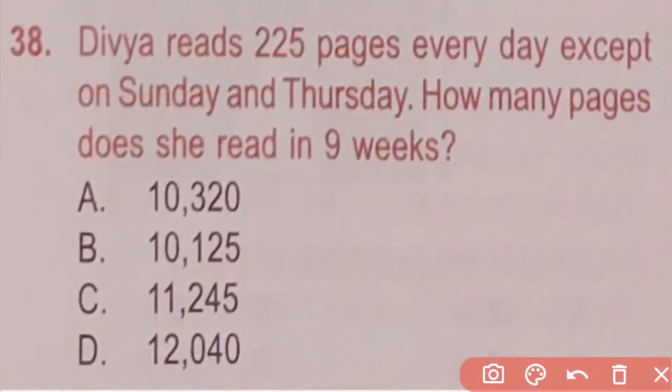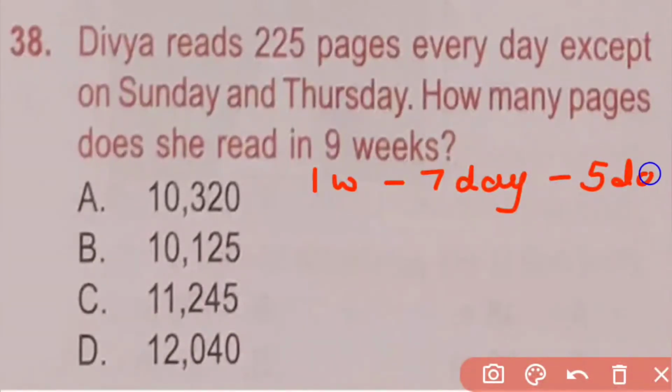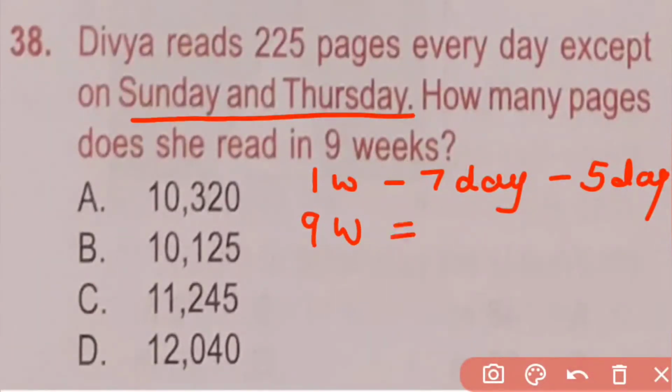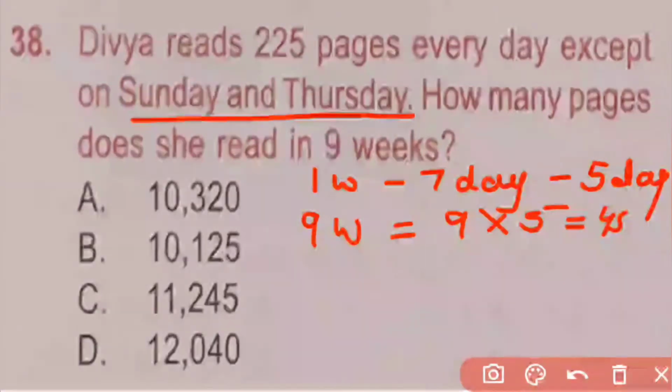Question number 38. Divya reads 225 pages every day except on Sunday and Thursday. How many pages does she read in 9 weeks? In 1 week there are 7 days, and out of 7 days she reads only on 5 days, except Sunday and Thursday. So for 9 weeks she reads on 45 days, 9 into 5, 45 days.